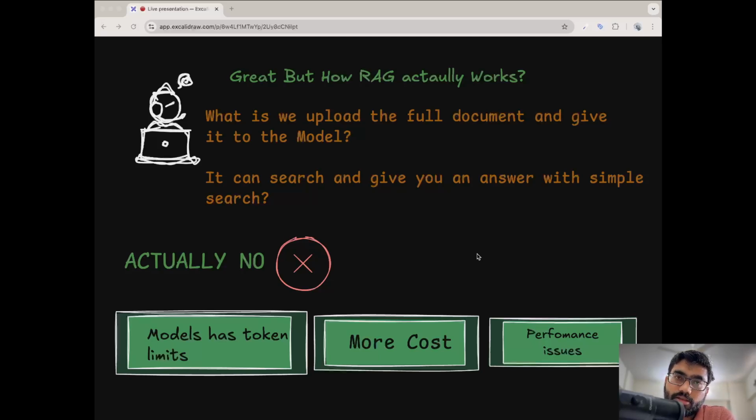So the answer is no, right? You should not do that. Consider a PDF which is like a 1000 page or a 2000 page, right? And if you copy and paste the whole content and give it to any model and just ask a specific question, the model has some token limit, right?